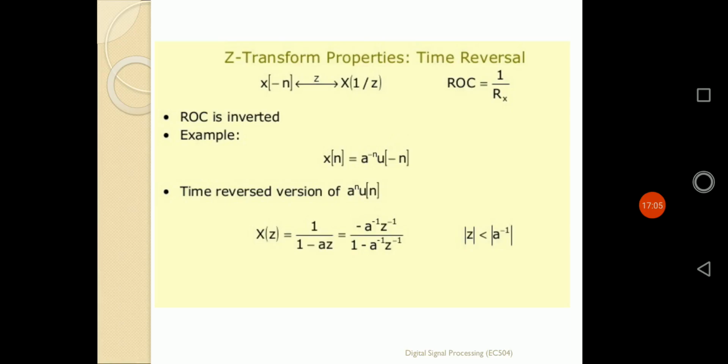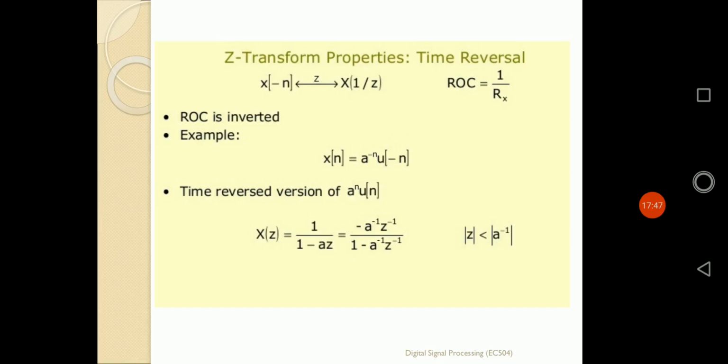The last property is defined as the time reversal property. Time reversal means whatever the sequence is with respect to the y-axis, it will be simply the mirror image with respect to it. If our sequence is a right-handed sequence, whenever we apply the time reversal property, it will be defined by a left-handed sequence. Similarly, if our sequence is a mixture of left-handed and right-handed, that is both sided, it will simply be converse. The right side becomes the left side and the left side becomes the right side. So in that way, the properties are there for time reversal also.